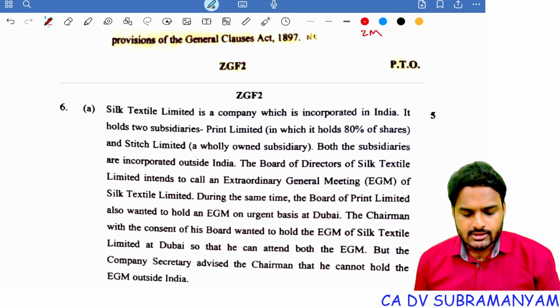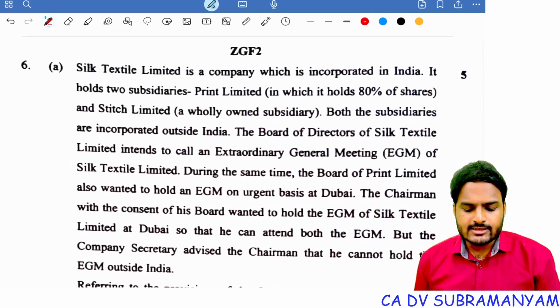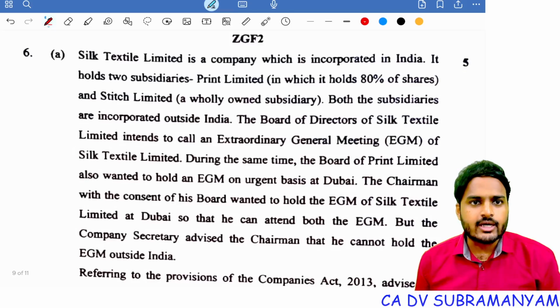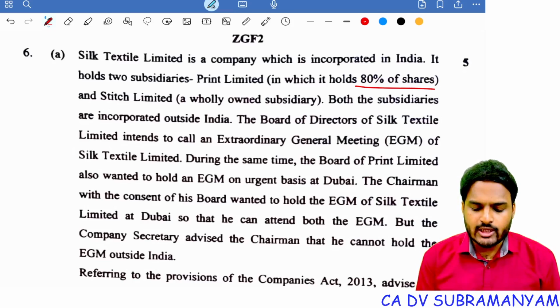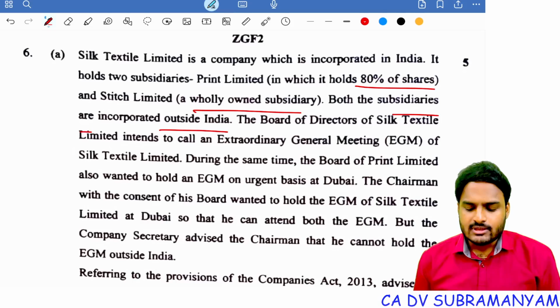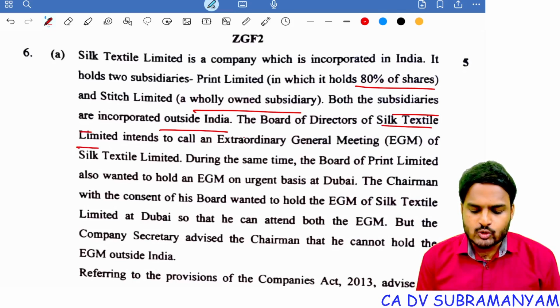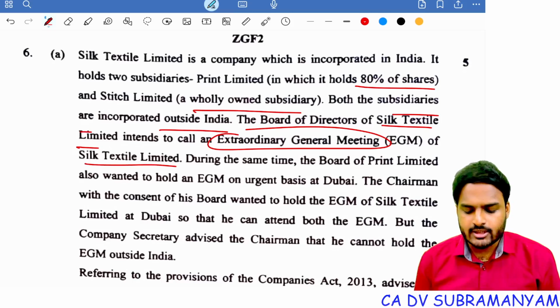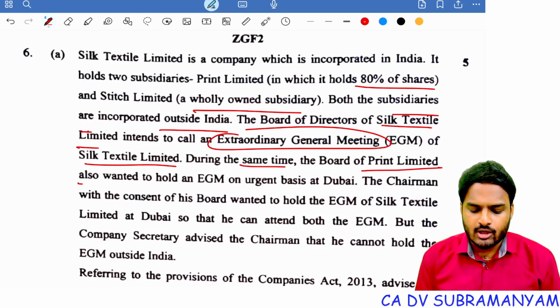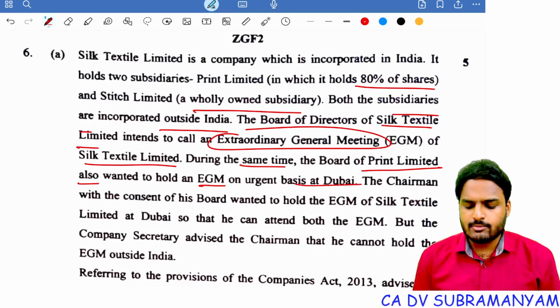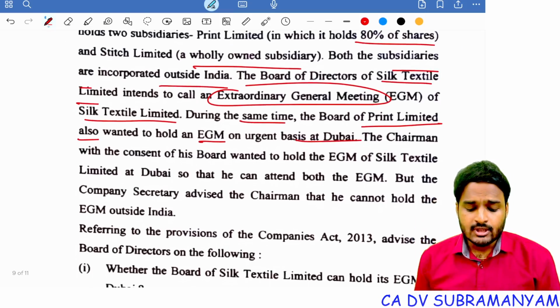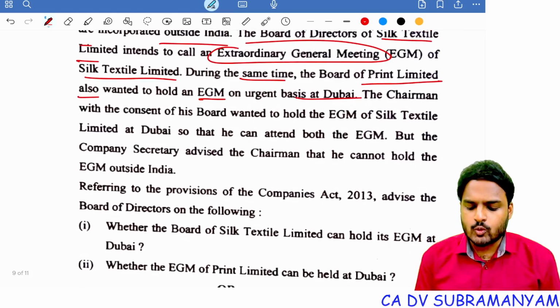Next one, sixth question, last question. Silk Textile Limited is a company which is incorporated in India. It holds two subsidiaries, Print Limited, in which it holds 80% of the shares, and Stitch Limited, a wholly owned subsidiary. Both the subsidiaries are incorporated outside India. The board of directors of Silk Textile Limited intends to call an EGM of Silk Textile Limited. During the same time, the board of Print Limited also wanted to hold an EGM on an urgent basis at Dubai. The chairman, with the consent of his board, wanted to hold the EGM of Silk Textile Limited also in Dubai.